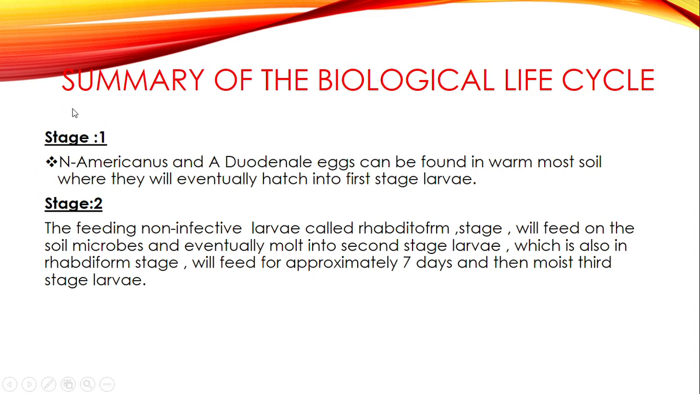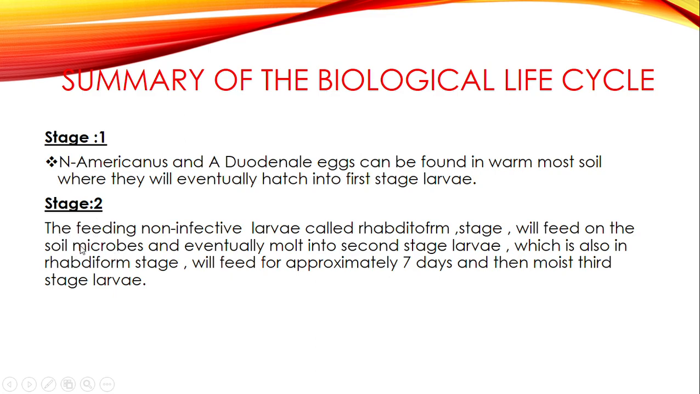So in stage 1, we saw that Necator americanus and Ancylostoma duodenale eggs can be found in warm, moist soil, where they will eventually hatch into the first larval stage. So in short, we are saying the eggs are introduced in the environment by a person who is infected. When these eggs are introduced in the environment, they'll be found in warm, moist soil. So during stage 2, when the egg hatches, it produces a first stage larva.